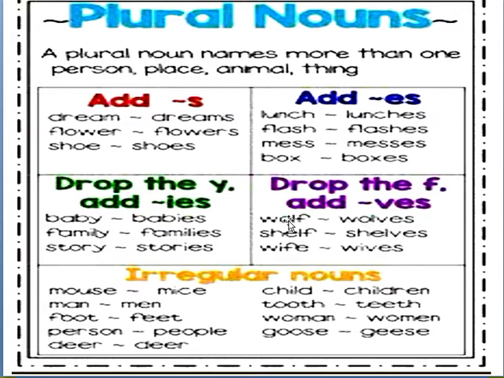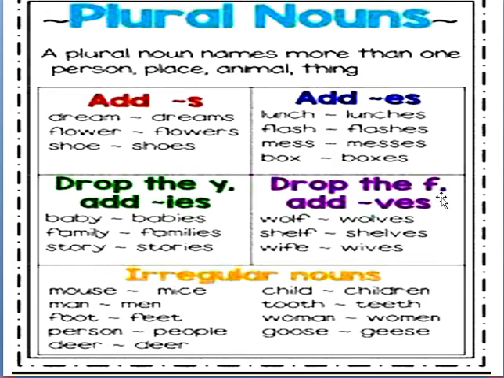Okay, wolf, wolves; shelf, shelves. See, we have dropped f here and added ves to the word. Okay, then wife, wives.